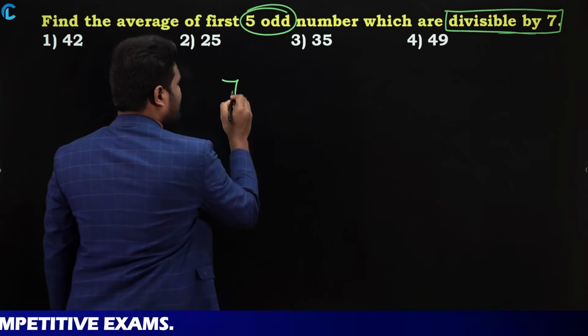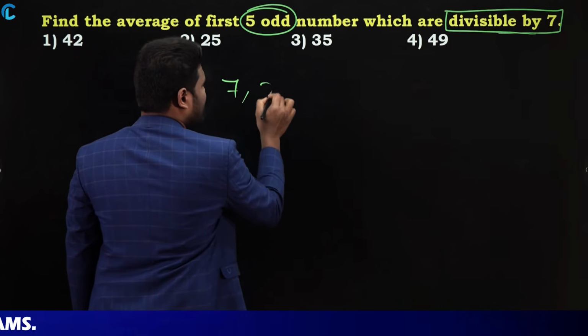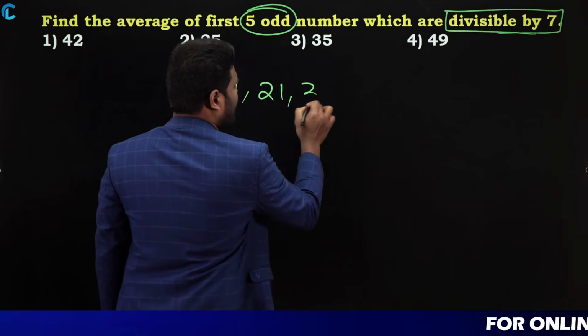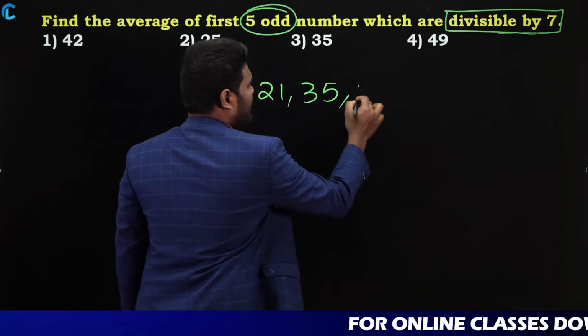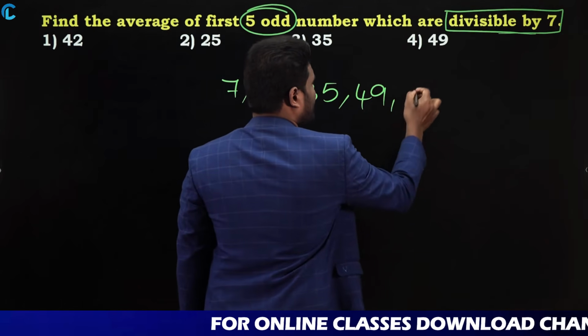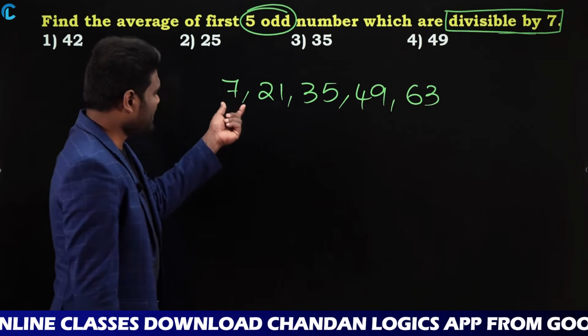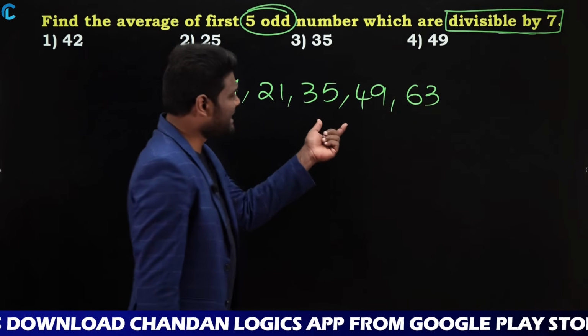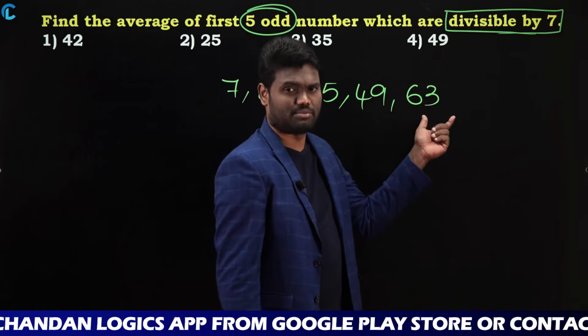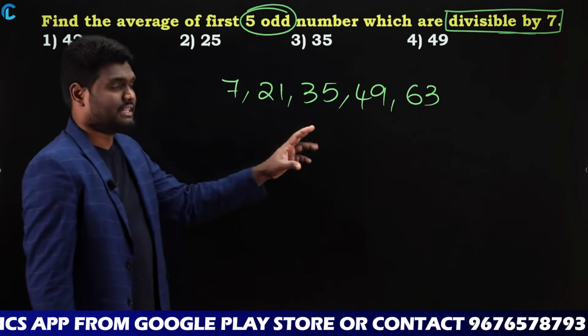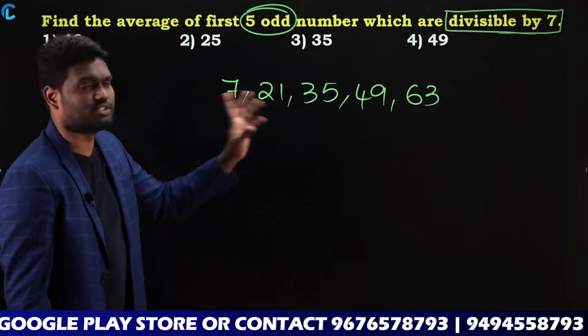So the numbers are 7, and next 21, next 35, next 49, next 63. Yes or no? 7 one time, 7 three times, 7 five times, 7 seven times, 7 nine times. These are the first 5 odd numbers which are divisible by 7.